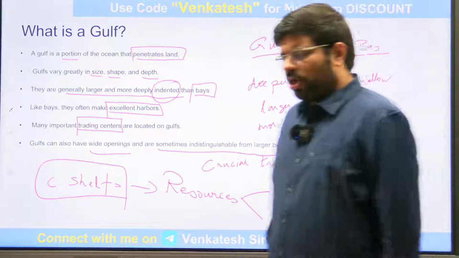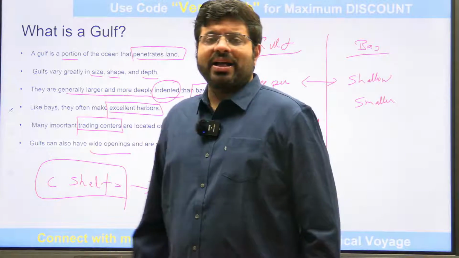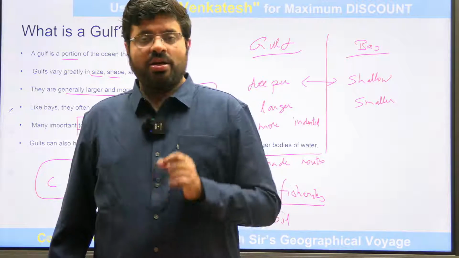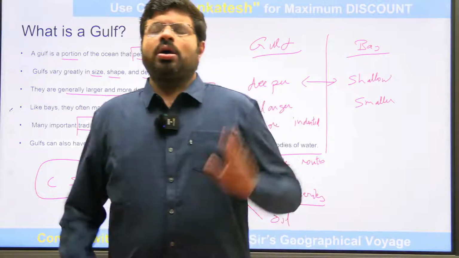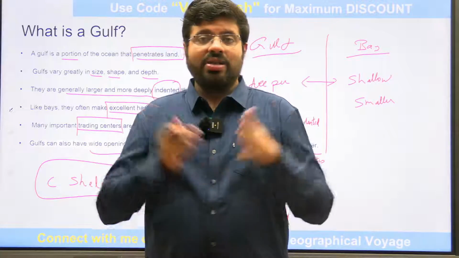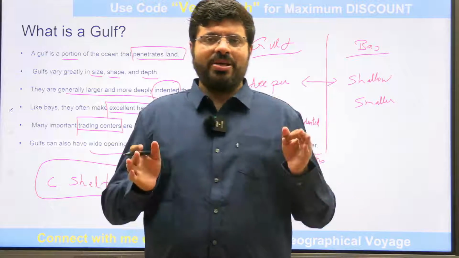So today onwards, the moment I say Gulf, Bay and all, it is always the mapping which will be concentrated on. Agreed? Conceptually understand. Gulf and bay are the intrusions of ocean into the land. Usually gulfs and bays are located at the transit.